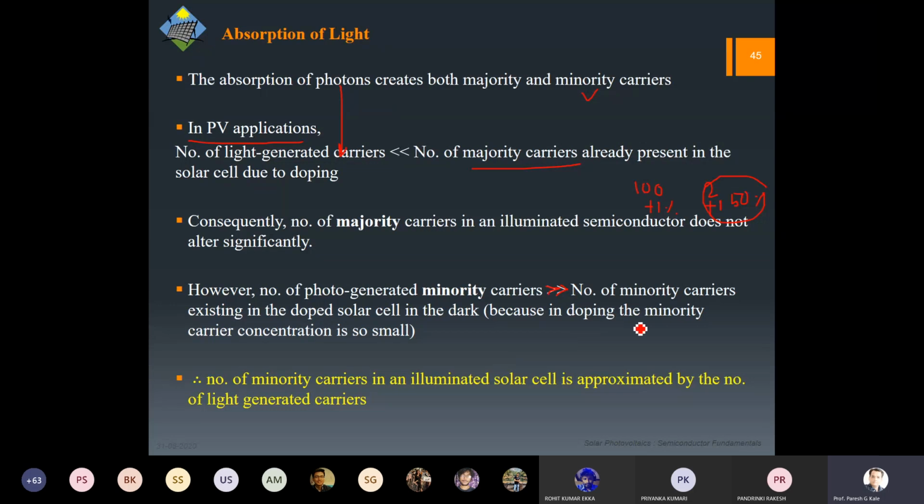So that's why we are not really interested in the majority carrier. Rather, the whole current which is flowing in the solar cell will be approximated by the number of minority carriers which are generated in an illuminated cell. Illuminated means where we are casting photons on the material. Okay, so again, this is the reason why minority carriers are vital and important for us. Obviously, later we will talk about our preferences, which carrier we should protect, whether it is majority or minority.